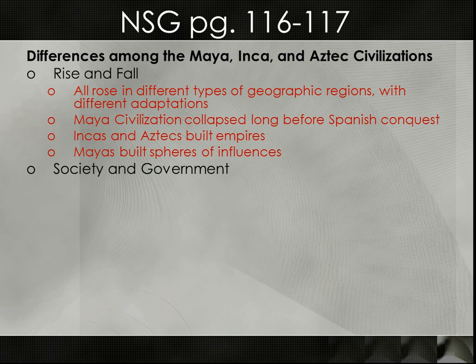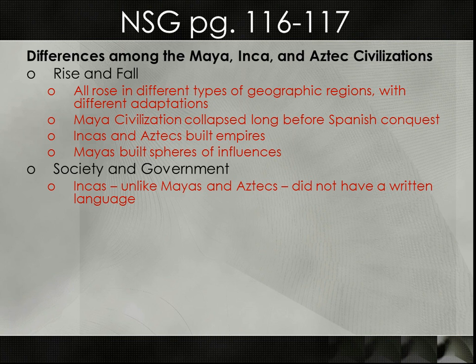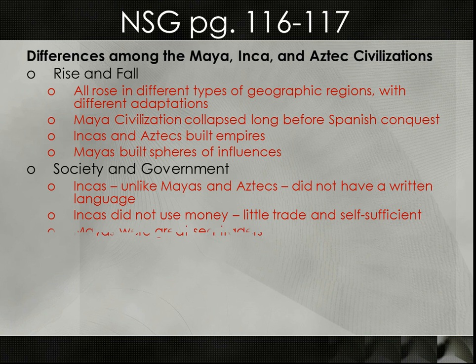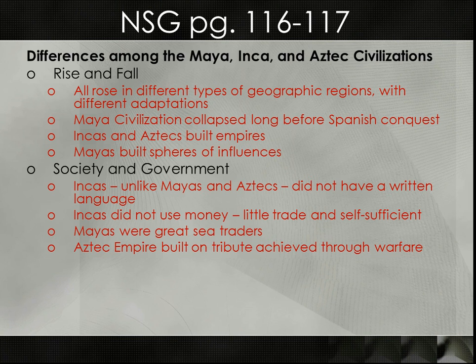The society and government, their differences. The Incas, unlike the Mayas and Aztecs, did not have a written language. The Incas did not use money because they were self-sufficient communities, because they had a welfare state, little trade. The Aztecs and Mayas relied on trade. The Mayas were great sea traders, and the Aztecs built on tribute achieved through warfare. They were also known for their great marketplaces, so they had a lot of trade versus the Incas, who did not.